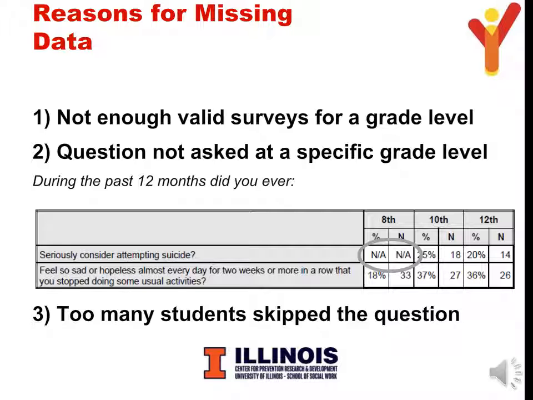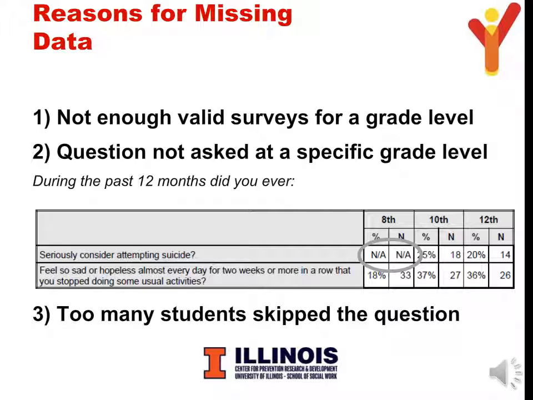Now that you are ready to start reviewing your results, be aware that if you expect to see data presented for a specific survey question and can't find it in our report, there are several potential reasons. 1. Not enough valid surveys for a grade level. Valid surveys are those that have passed screening measures to increase data quality. To protect confidentiality of students, no data for the grade level is in the report whenever there are less than